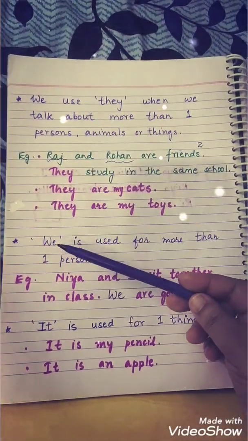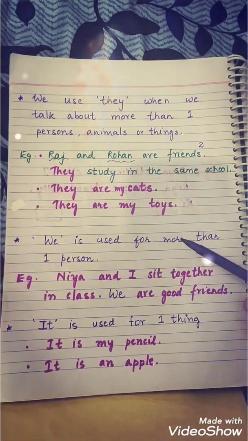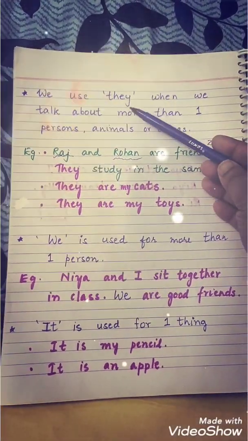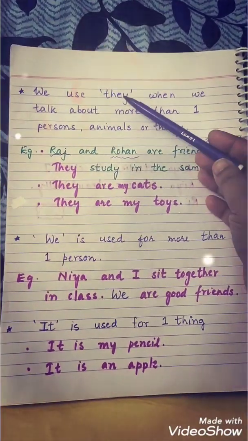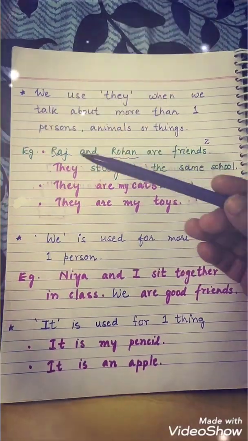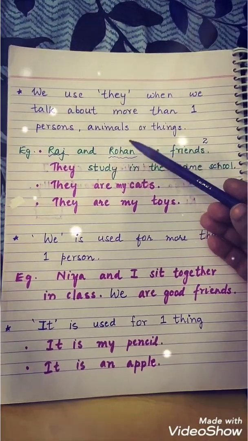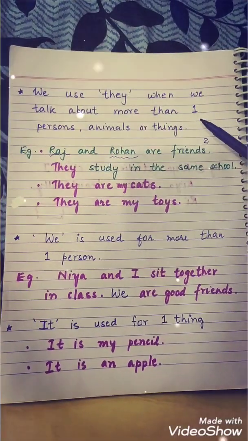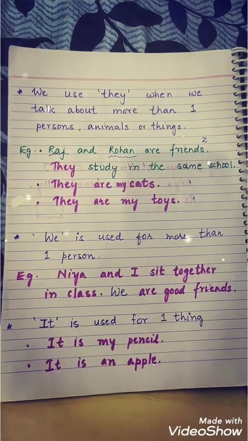When do we use we? We कब use करते हैं? We is also used for more than one person, but there is one difference between they and we. Always remember, children, that they is only used when we talk about something else, someone else. जब आप किसी और के बारे में बात करते हो, एक से ज्यादा, it has to be more than one, एक से ज्यादा, तब they यूज होता है.